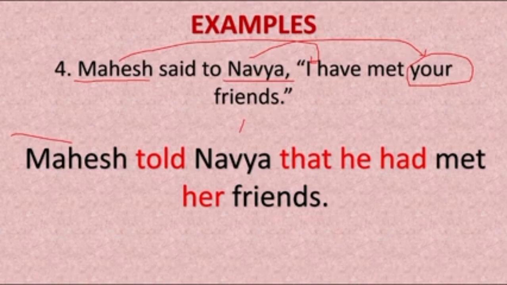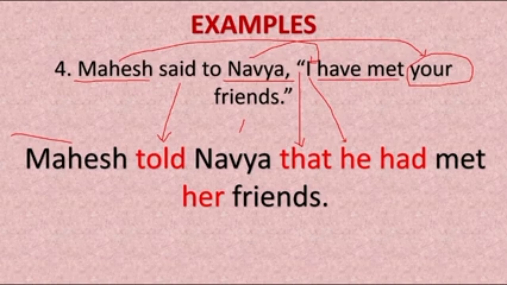So let us see what changes we did here. We changed said to into told. Then we added a connector here that. Since I reflects Mahesh, here we wrote he. So I told you that present perfect changes into past perfect.